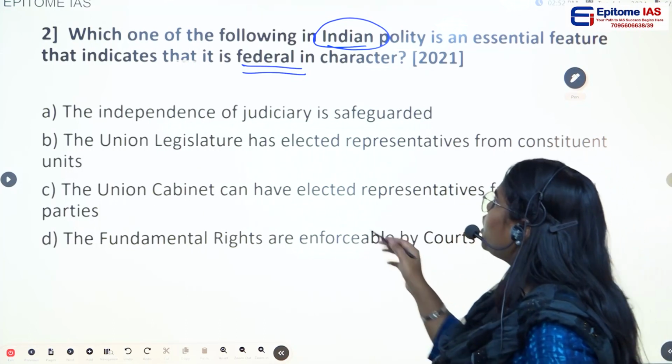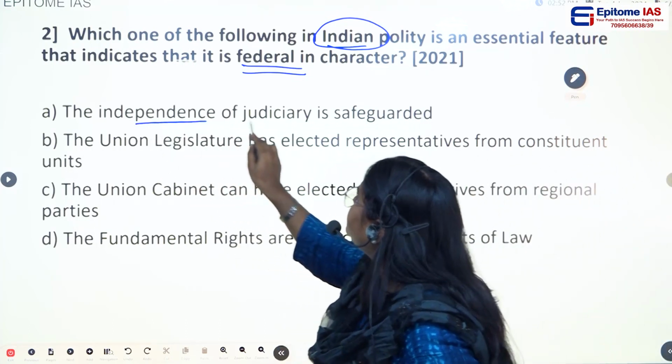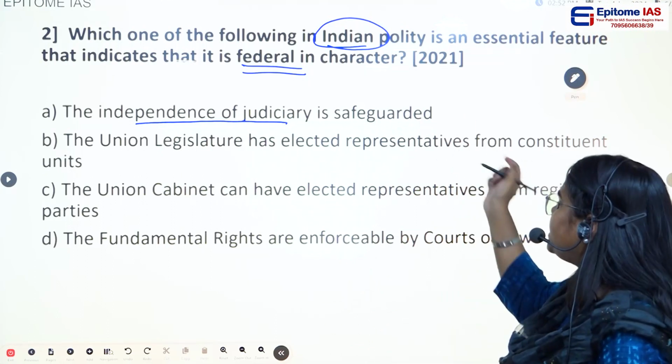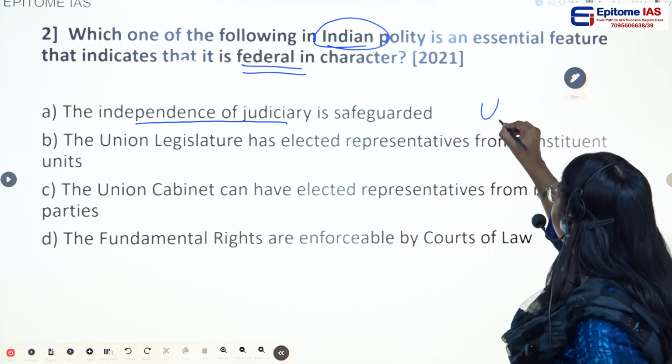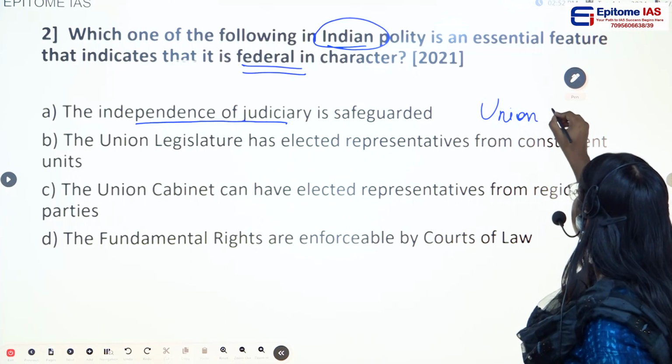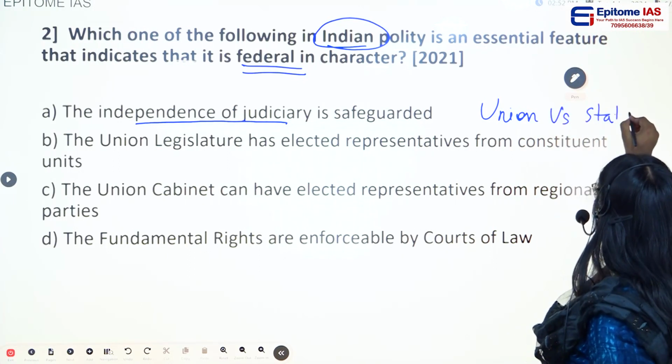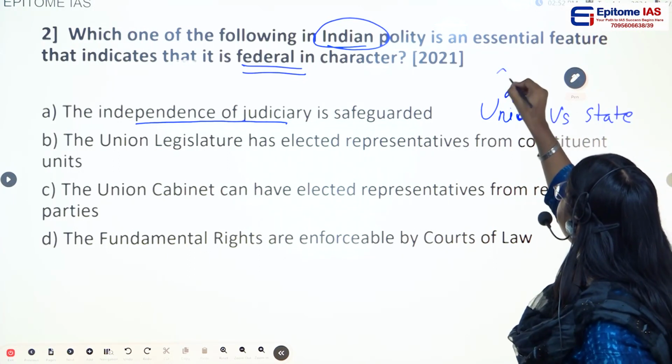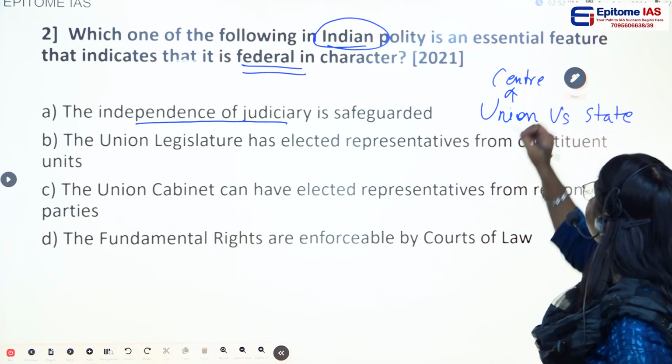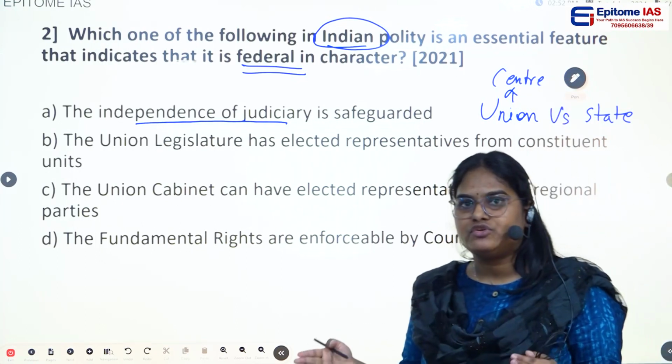So if we see option A, they have given the independence of judiciary. In case of a federation, there will be two units, that is union and the state, we can say this as center. The central government and the state government will have a division of power.